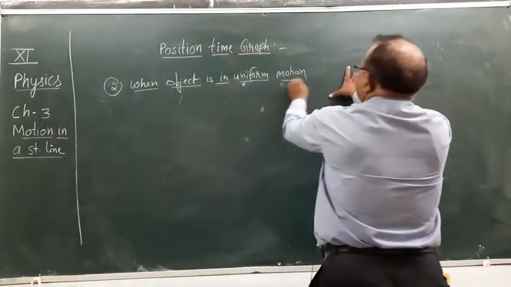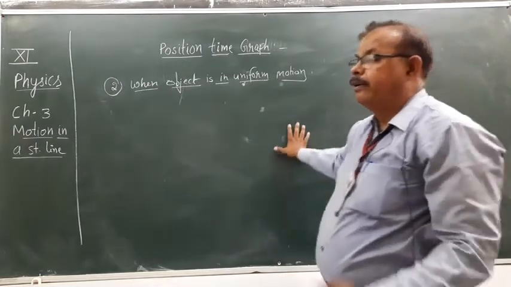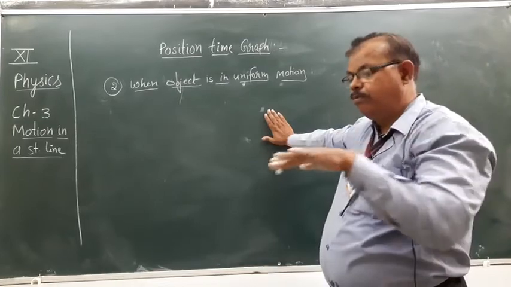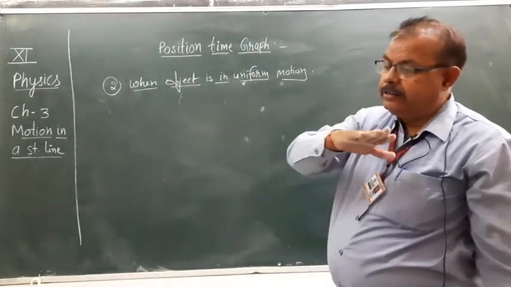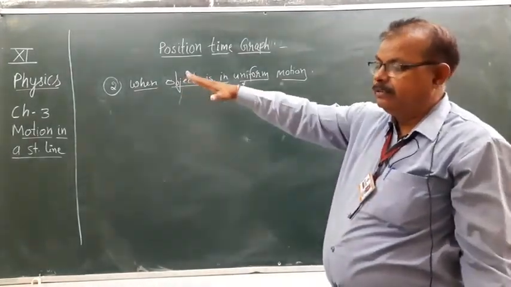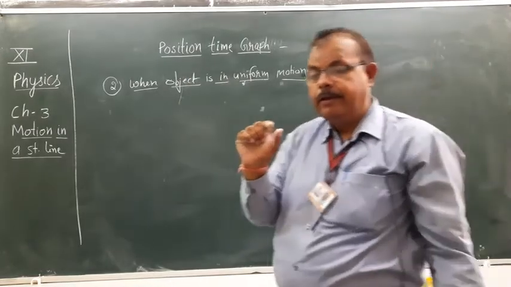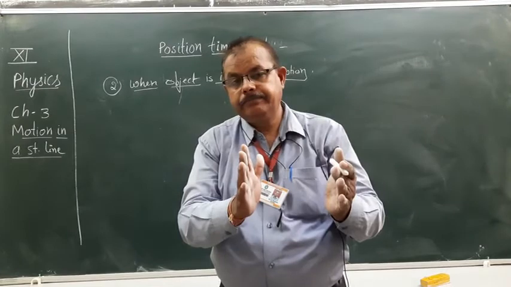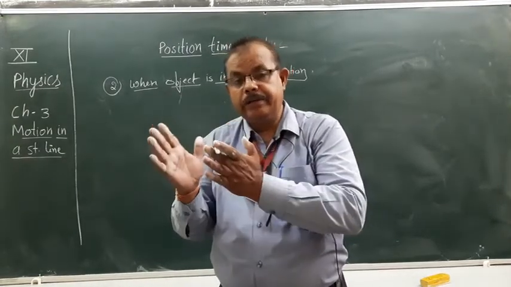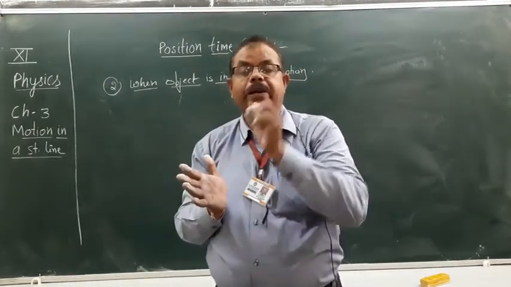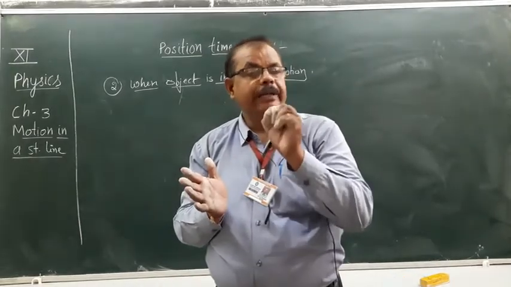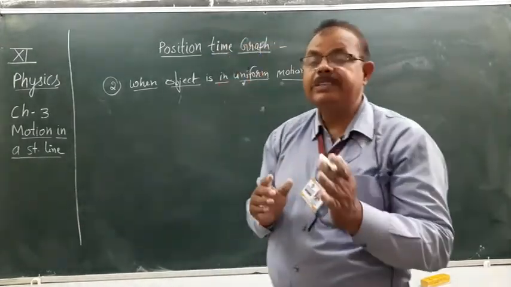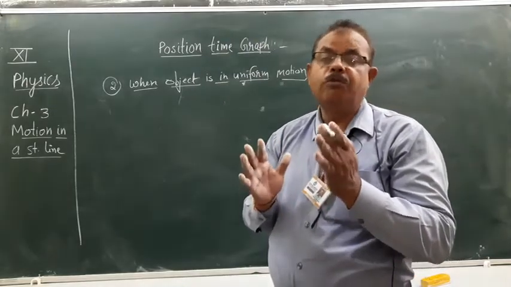Uniform motion means the particle is moving uniformly. In this situation, in equal time intervals, the particle covers equal distance. When a particle covers equal distance, or equal displacement, in equal time intervals, we can say that the object is in uniform motion.